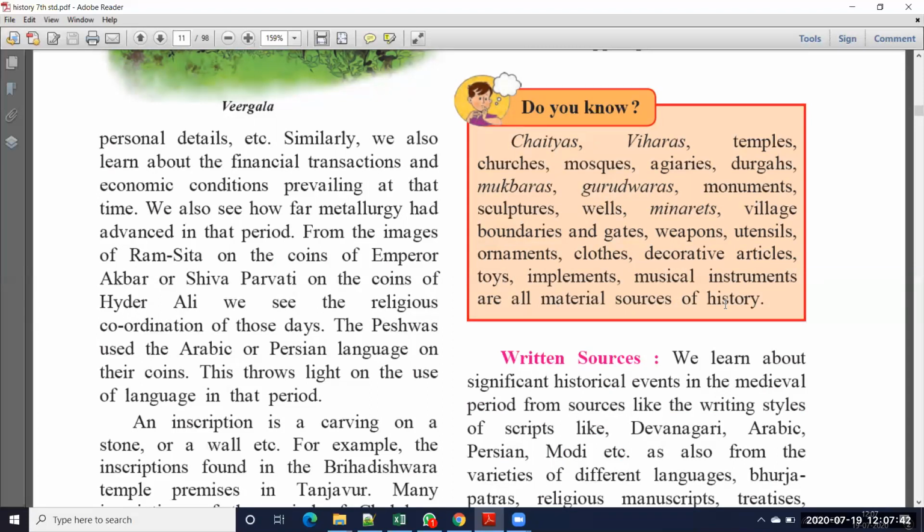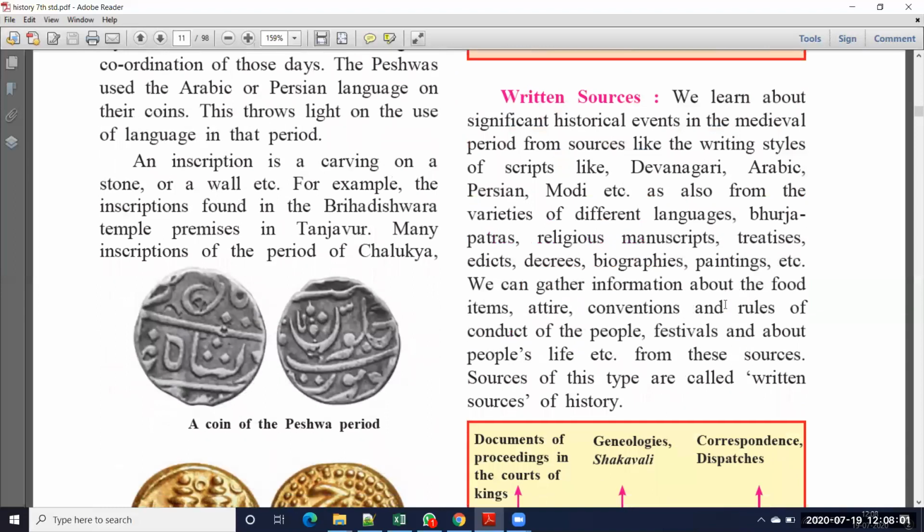What are the things used for cooking purposes? Decorated items also, toys also, musical instruments also. So all these are material sources. When we get any historical materials, we can get more information. That type of sources we call material sources. Next one is written sources.